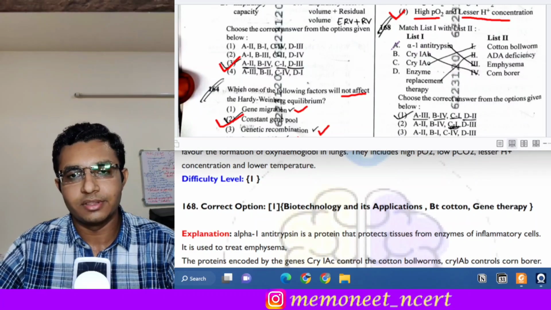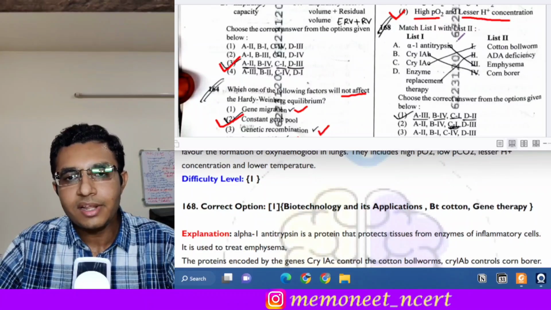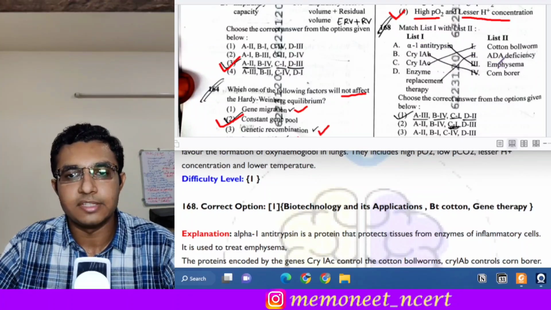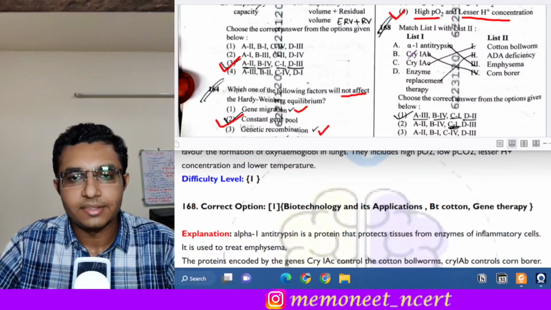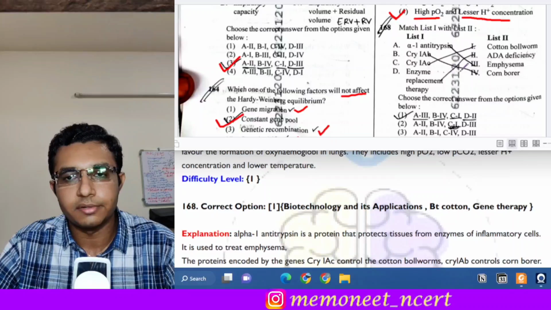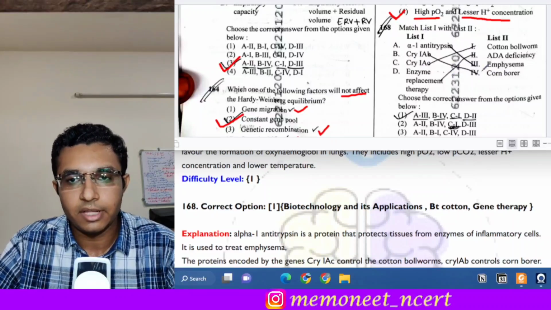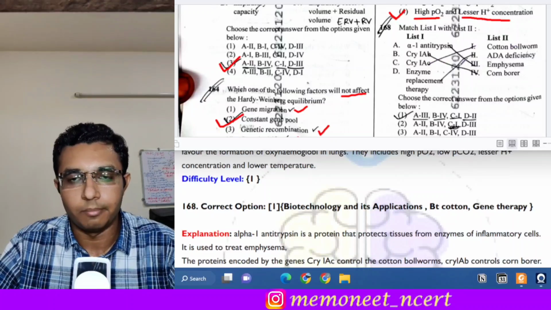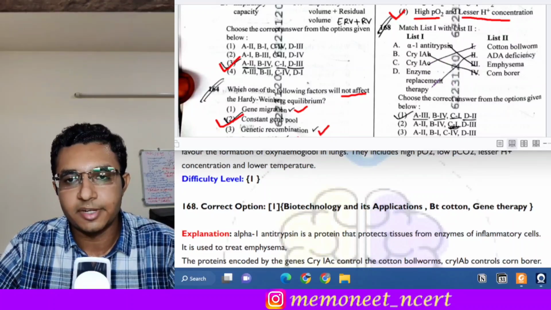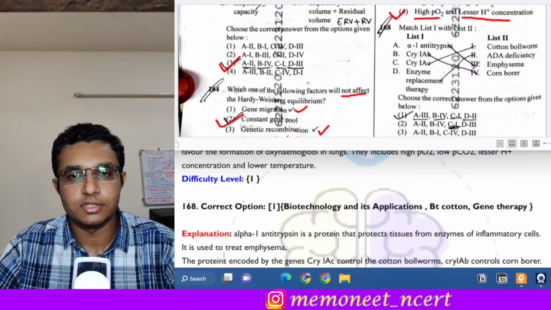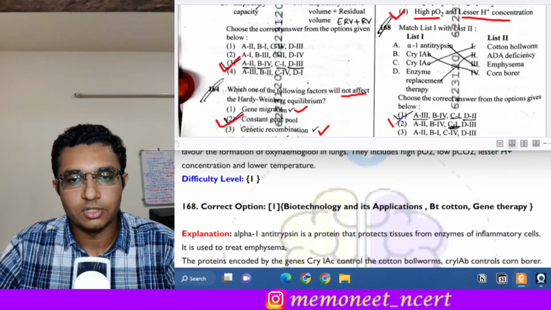Moving on to the next question, question number 168. It is a match the following question, and first is alpha 1 antitrypsin. Alpha 1 antitrypsin is associated with emphysema, so A goes with 3. Then second is cry1AB gene, which is associated with corn borer. C is cry1AC, that goes with cotton bollworm. And D is enzyme replacement therapy, which can be effective in adenosine deaminase deficiency. So here the answer will be option 1.